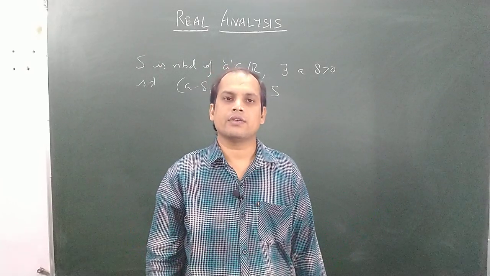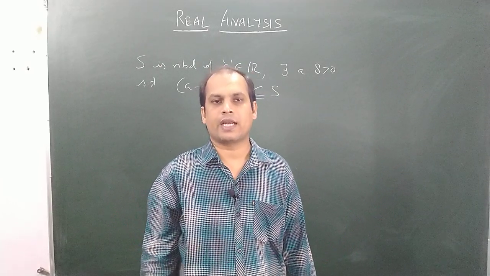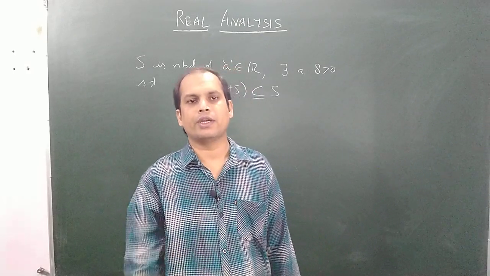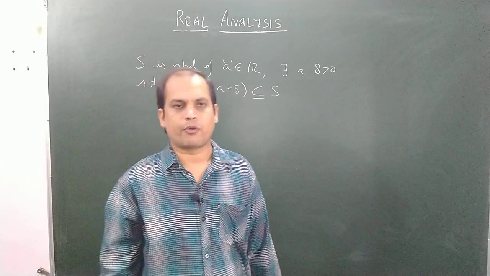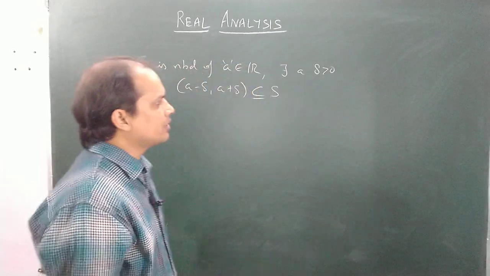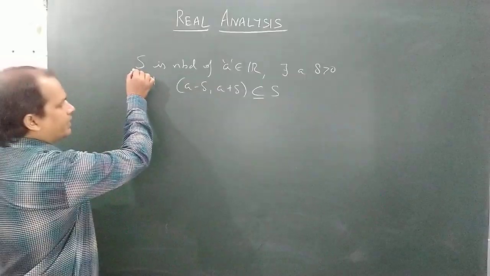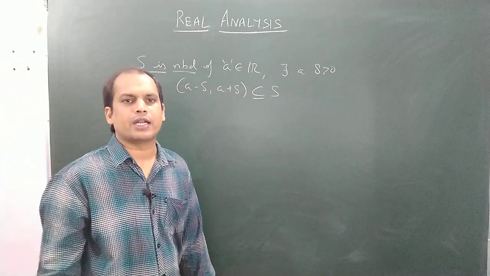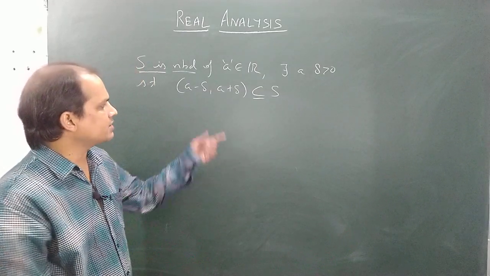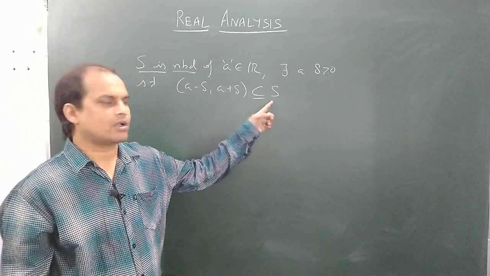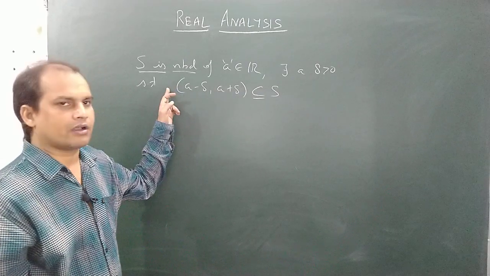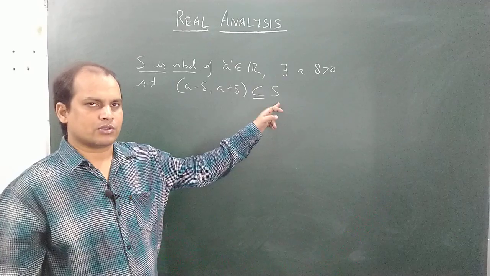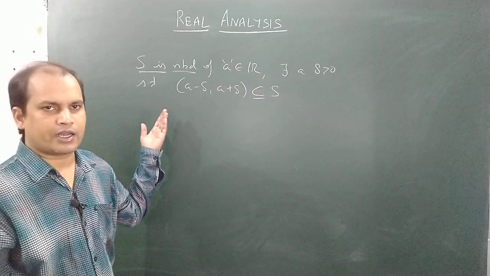So in this session we will learn more about open set and its properties. Let me start by recalling the definition of neighborhood of a point, neighborhood of any real number. We know that any set S is said to be a neighborhood of any real number A if there exists a delta greater than 0 such that this interval is contained into S. Obviously this interval will contain A and will be contained into this set S. I have already covered this in my earlier lectures.